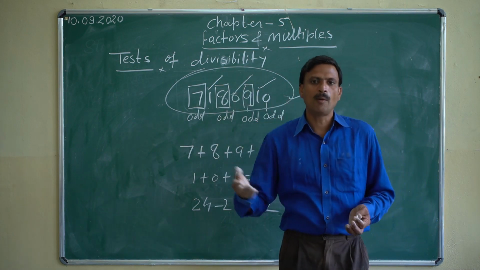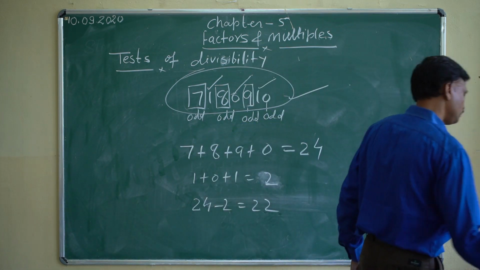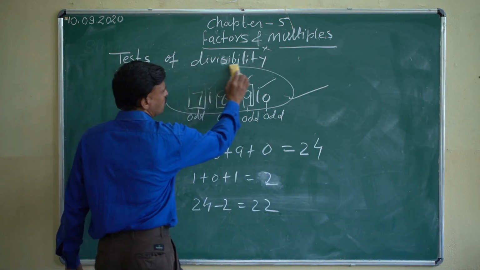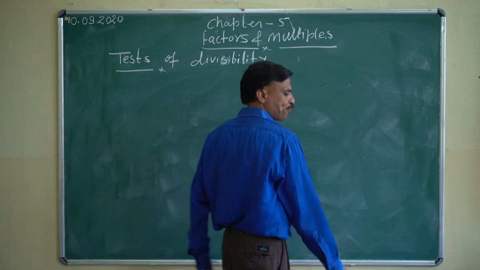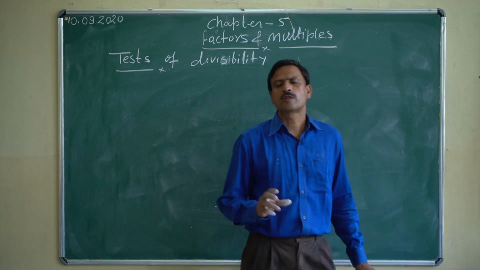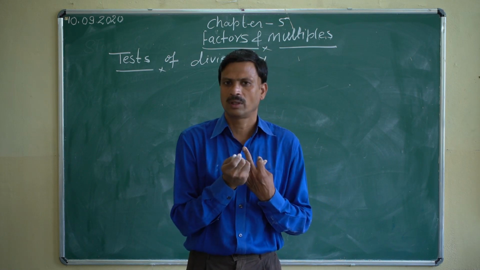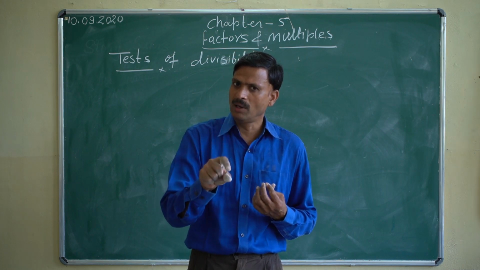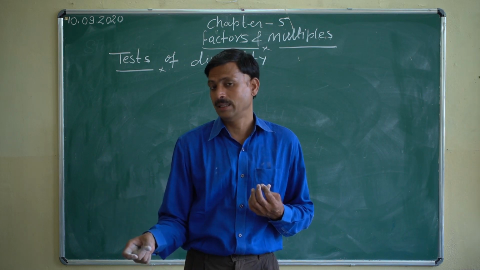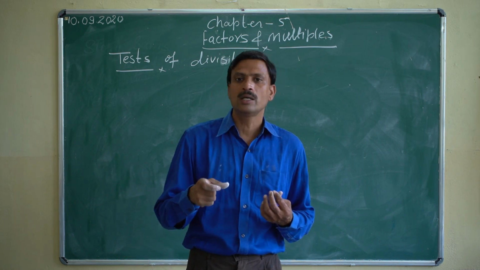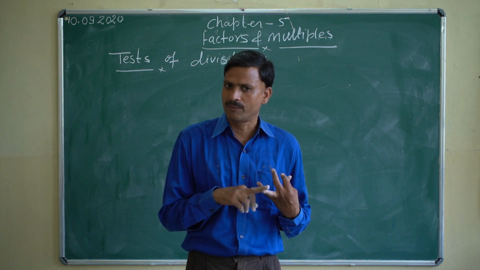Right? Now I am telling the divisibility rule for 12. That is the last one for you. So how do we know, without actually dividing, that a number is divisible by 12? Very easy. The factors of 12 are 3 into 4. So if any number is divisible by both 3 and 4 exactly, then the number will be divisible by 12. Otherwise not.